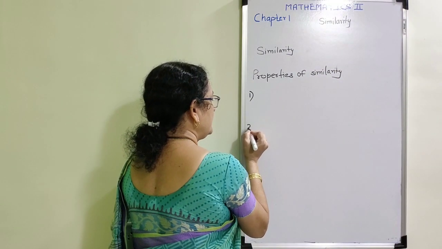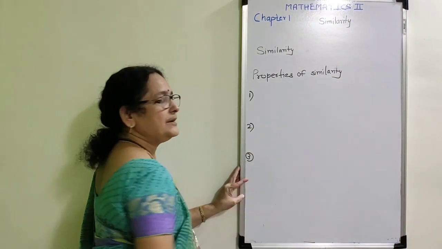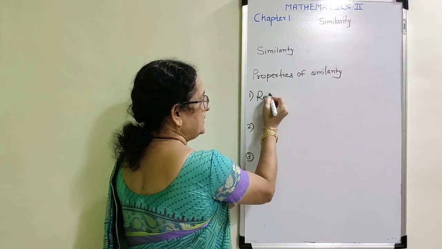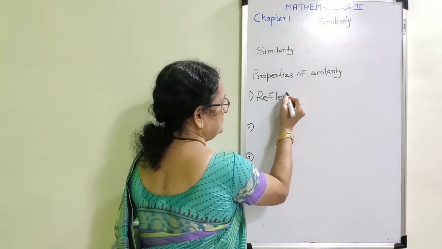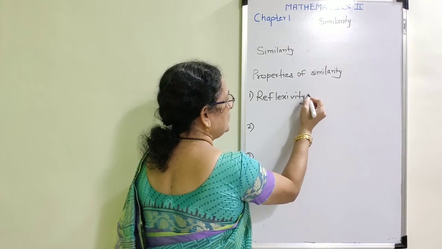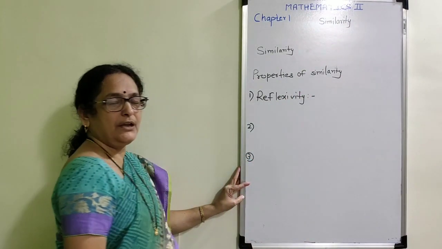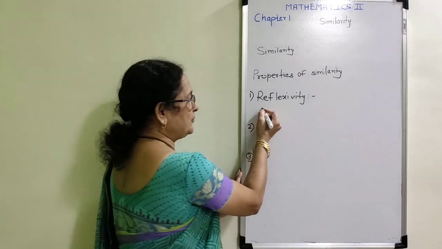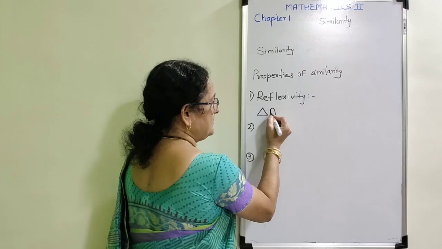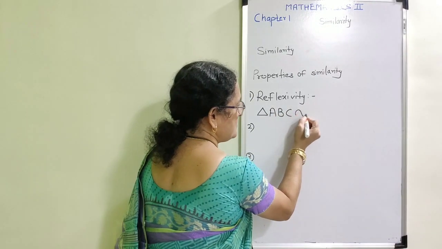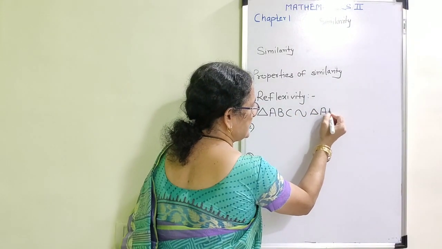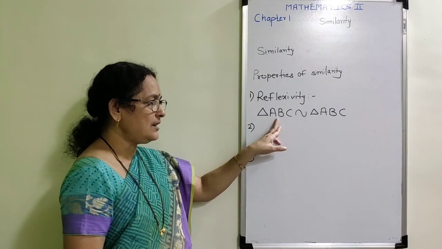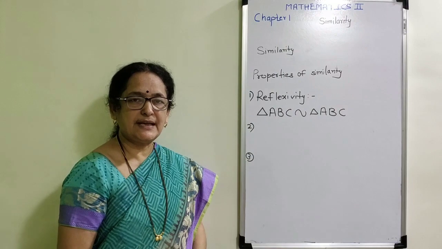Here also there are three different properties of similarity. First one is known as reflexivity. What is the meaning of reflexivity? Each triangle is similar to itself. Now how am I going to write it? Triangle ABC is similar to triangle ABC. What is the meaning of this property? Every triangle is similar to itself.